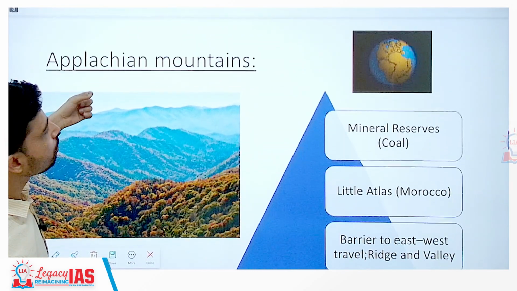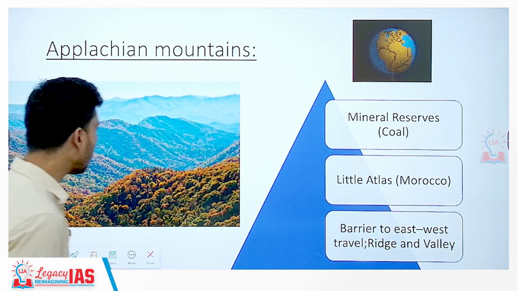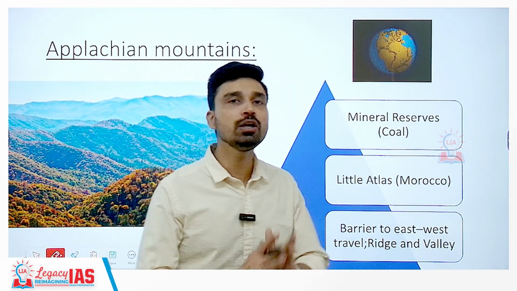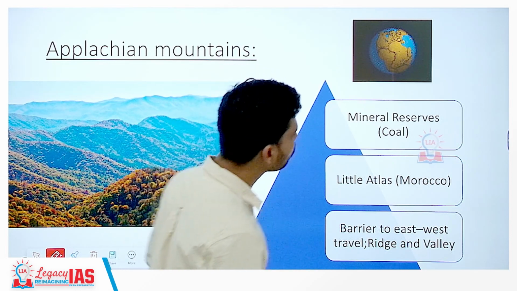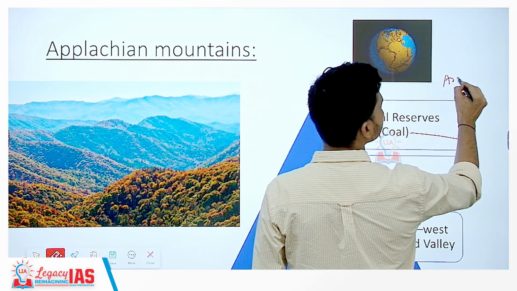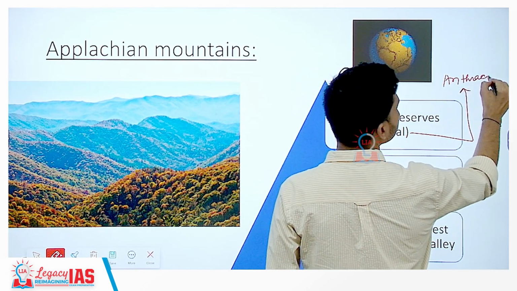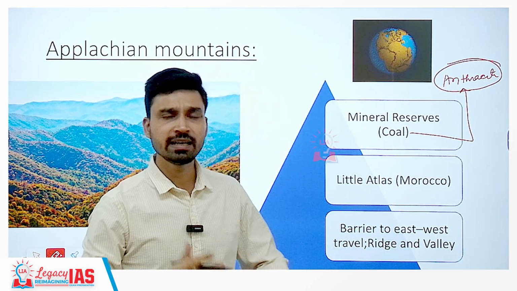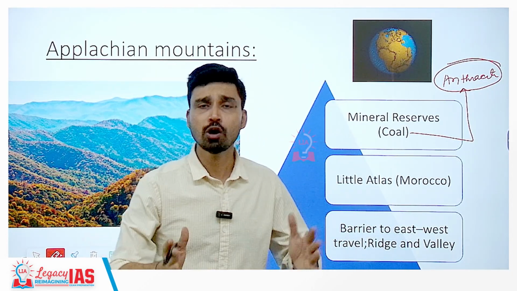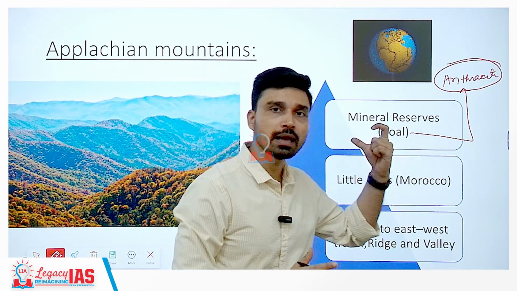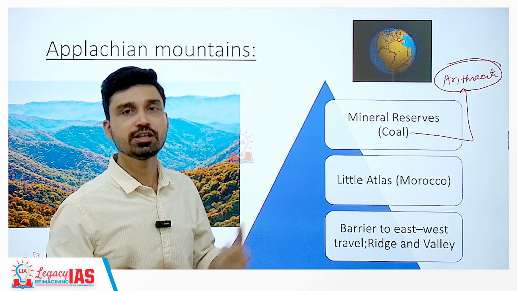Now, most importantly, you should know that the Appalachian mountain is well known for its mineral reserves, especially abundant coal reserves. Not only abundant coal, but actually the highest quality of coal, referred to as anthracite coal, is found in the Appalachian mountain. And nearby you also have the Great Lakes region that we discussed yesterday when we talked about the major lakes of the world. So, between the Great Lakes and Appalachian, you will find numerous iron and steel industries.